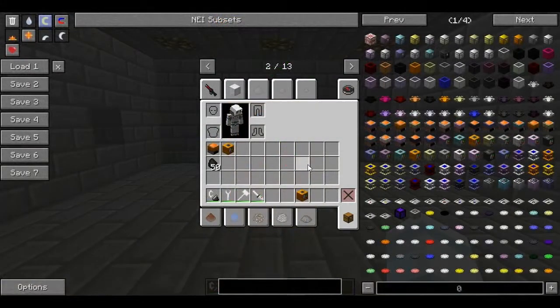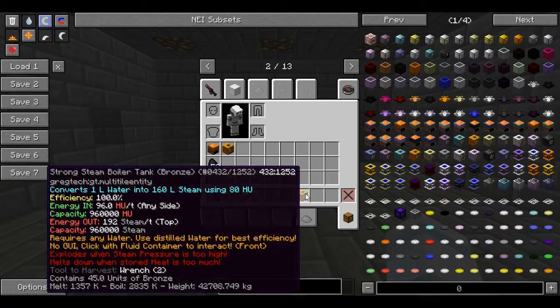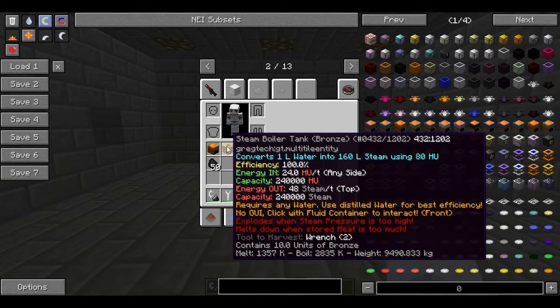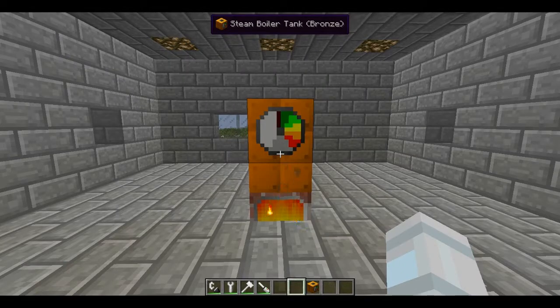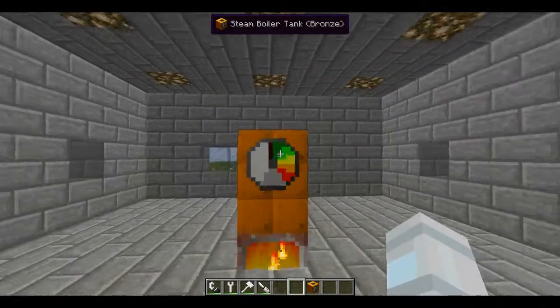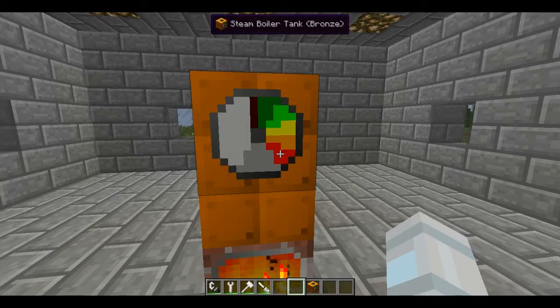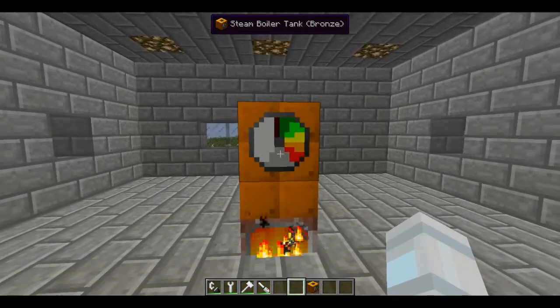There is also another version of the boiler, just like in the burning boxes. It's the strong steam boiler. It can receive 4 times more heat and output 4 times more steam than the normal variation of it. And you should be warned, just as the tooltip says, this bar means the pressure inside of the boiler. If it goes to the red, well, you're gonna have a nice hole in your base. So be warned.